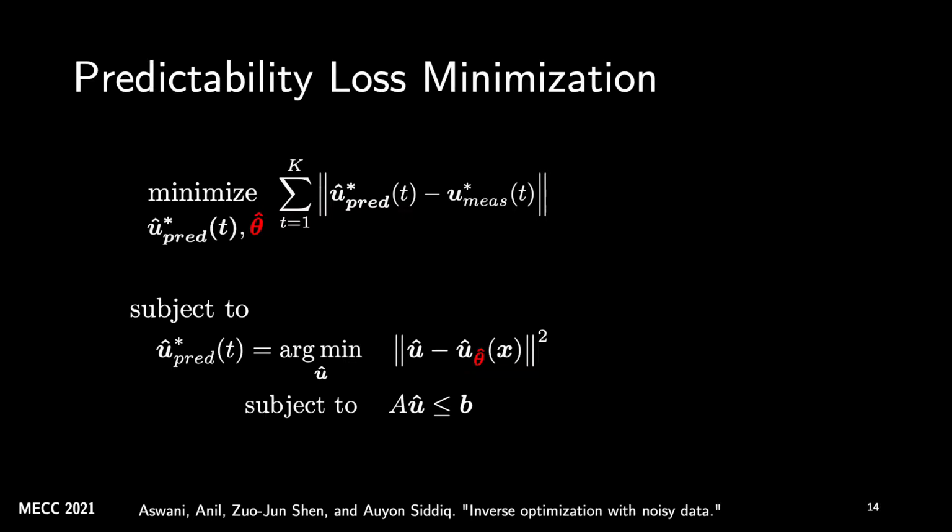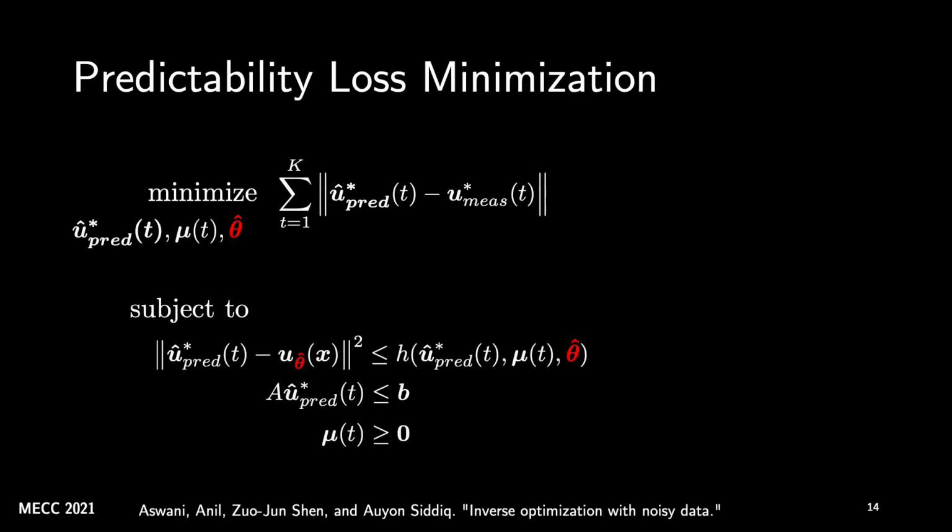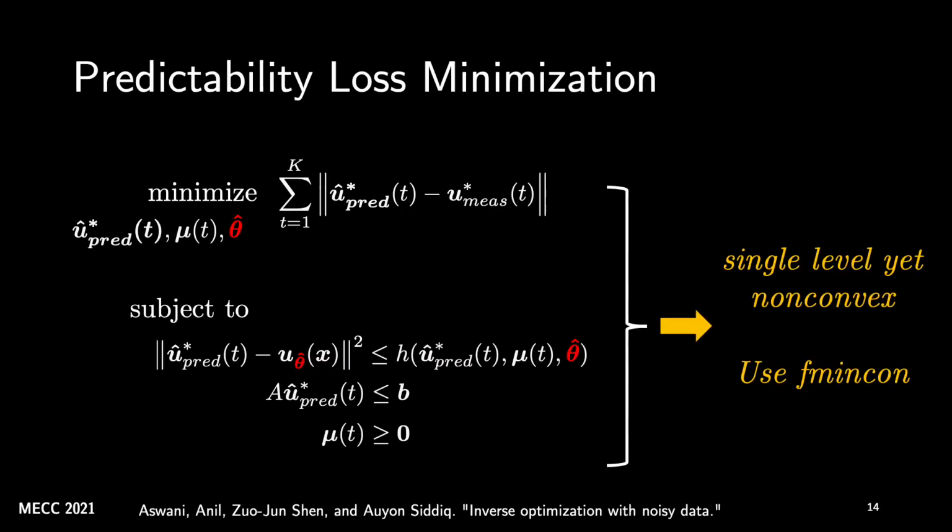So using ideas from prior work, we convert this bi-level problem to a single level problem by using the necessary conditions of optimality. This comes at the cost of increasing the number of decision variables, since now we have to learn Lagrange multipliers at every time step as well, in addition to the predicted controls and the parameter theta cap that we were learning in the bi-level problem. Nevertheless, this single level problem is still non-convex, and therefore it requires the use of general NLP solvers such as fmincon in MATLAB, which makes this approach slightly slow.